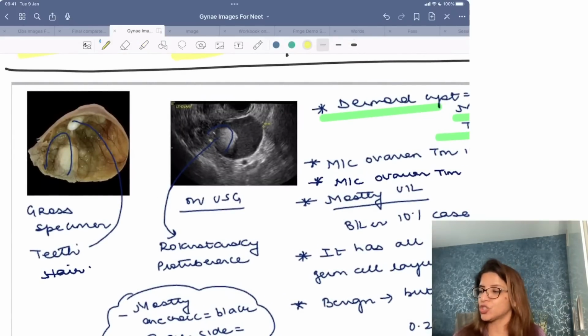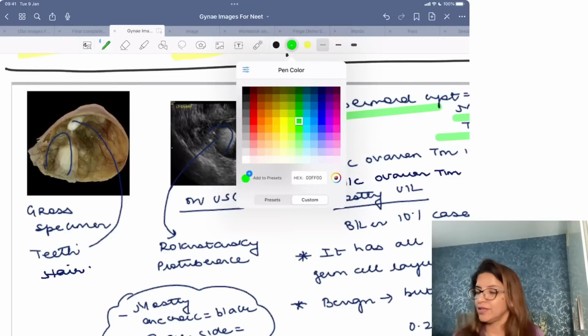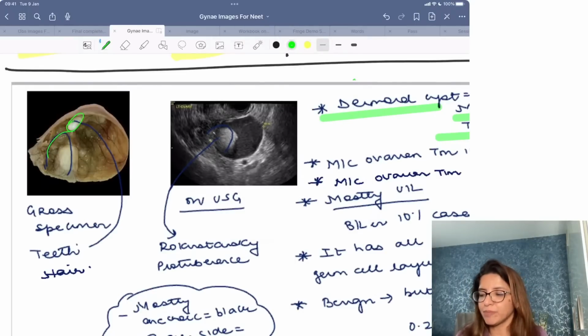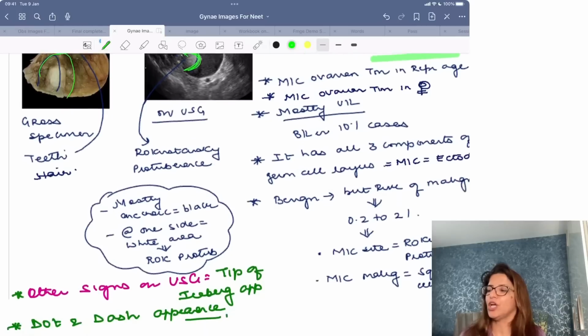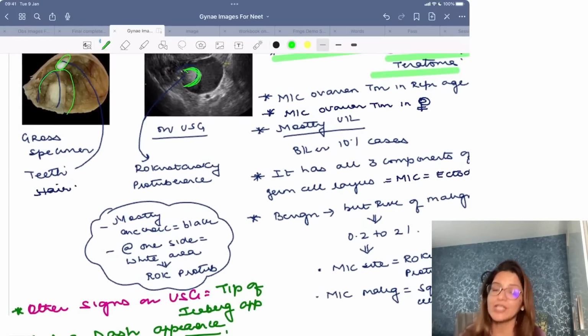In a dermoid cyst, you are going to get teeth and hair-like projections, and all of them will arise from a protuberance which is called your Rokitansky protuberance. On ultrasound, mostly the cyst is going to be anechoic, black in color, but on one side you are going to get a white area, and that is the Rokitansky protuberance, right? So in a dermoid cyst on HSG, you can get a Rokitansky protuberance.